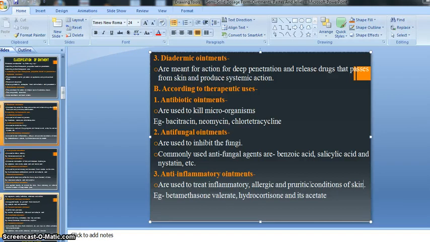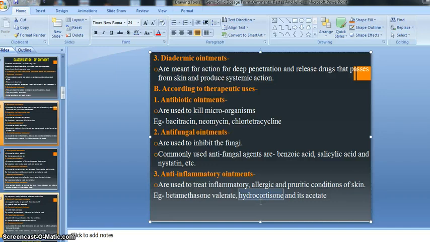So betamethasone valerate, and hydrocortisone and its acetate, right? Betamethasone and hydrocortisone act as anti-inflammatory drugs, meaning these two kinds of drugs are able to produce the anti-inflammatory property.